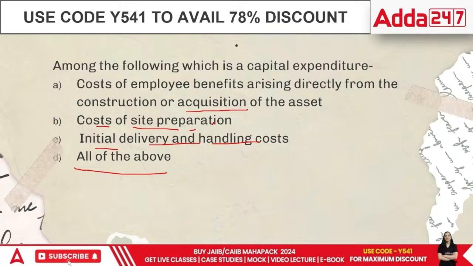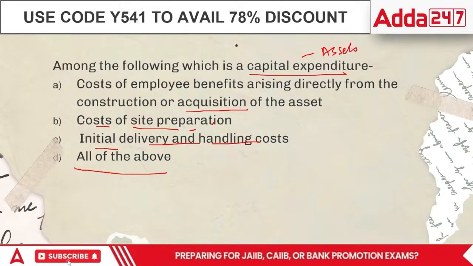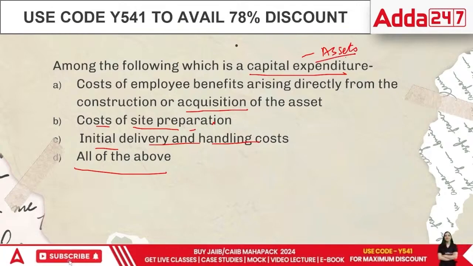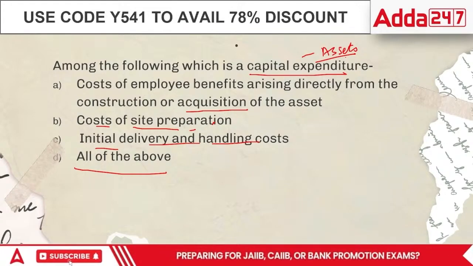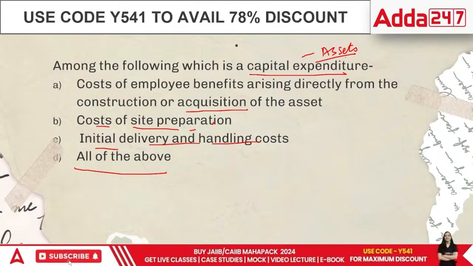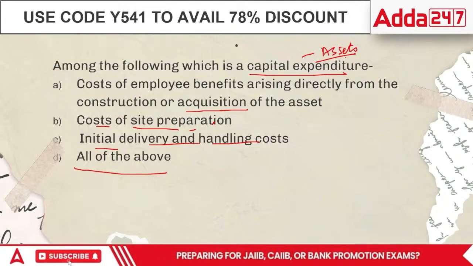You know, capital expenditure are those expenditure which relate to the area of assets. It relates to the building of an asset and making the asset ready to use. It helps in making the asset overall ready for working. So in this case, the correct answer would be cost of employee benefits. Agreed, because whatever our employees are doing to make the asset ready, it has to be included. Then cost of site preparation, you have to prepare the site before use, so it has to be included as well.